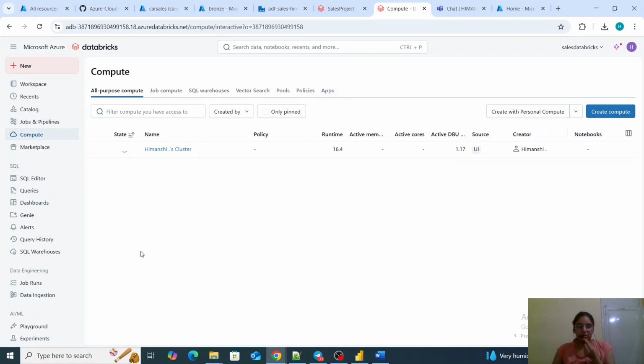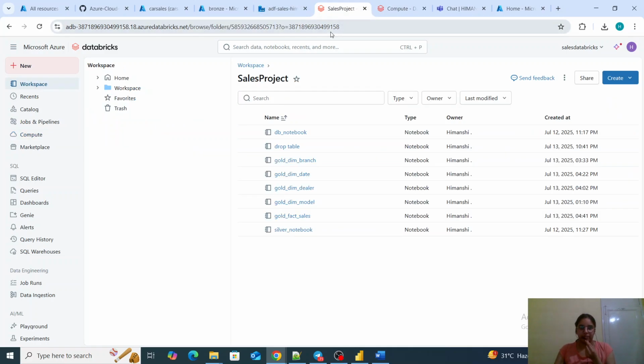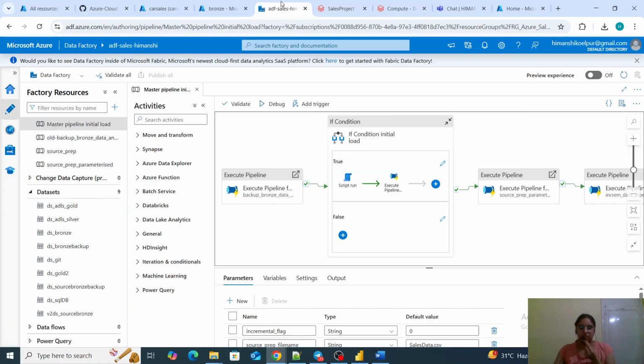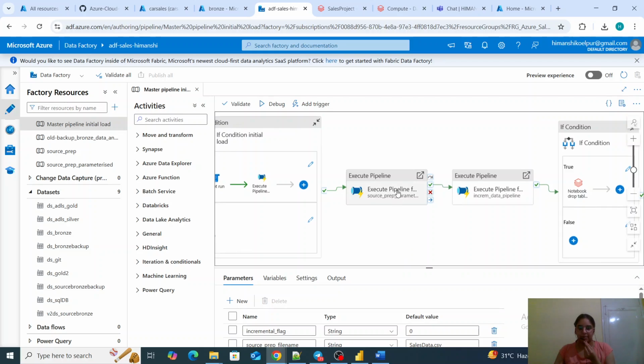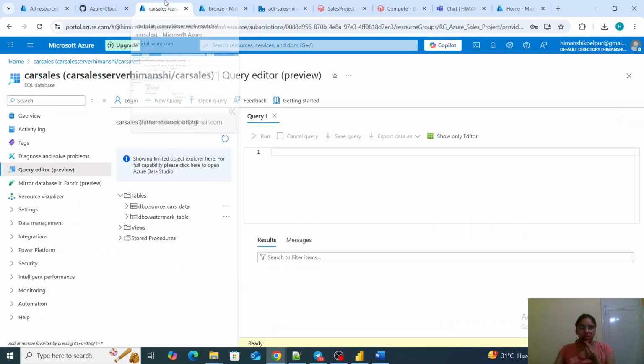Coming back to compute, it will take some time. This is all my files. So let me show you the ADF, the SQL tables.